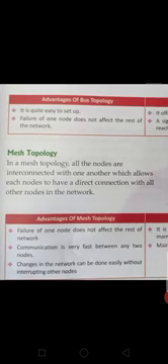Advantage of mesh topology: failure of one node does not affect the rest of the network, because no one computer is dependent on another. Communication is very fast between any two nodes. They can transfer directly. Changes in the network can be done easily without interrupting other nodes. If you want to remove a computer, you can remove it.